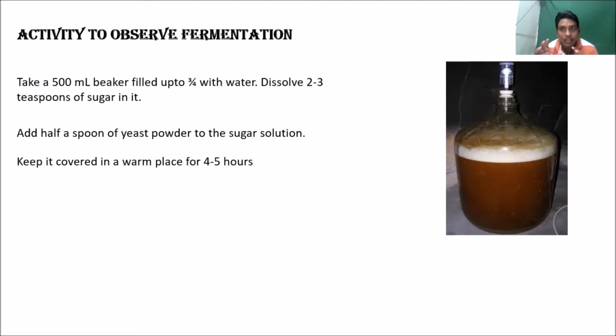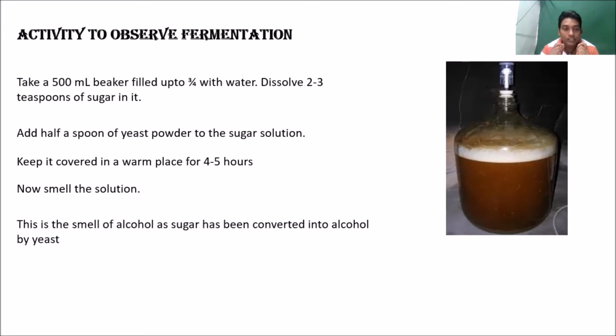This is the apparatus: a 500 ml beaker filled with 3/4 of water, mixed with sugar. So we will get a sugar solution, and then to the sugar solution we will add half a spoon of yeast powder, cover it and keep it in a warm place for 4 to 5 hours. After 4 to 5 hours, we will open the cover of the beaker and smell the solution. We will get the authentic smell of alcohol.